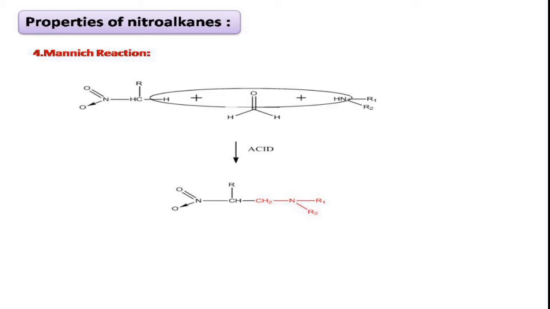And in this reaction, if you see, we have taken secondary amine as a reactant. If we take primary amine as a reactant, this will be involved in the Mannich reaction double times, 2 times. Such type of reaction is called as double Mannich reaction, right?